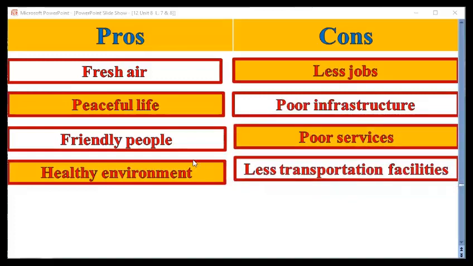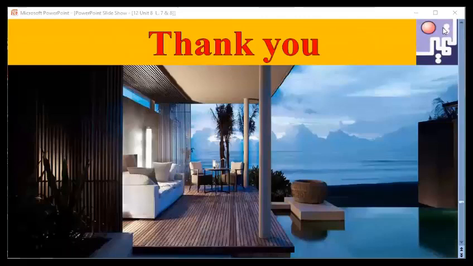So these are, dear students, the advantages and disadvantages of living in both the countryside and the city. All these ideas are very, very important, and they will help you a lot. Dear students, try to revise these ideas again and again.